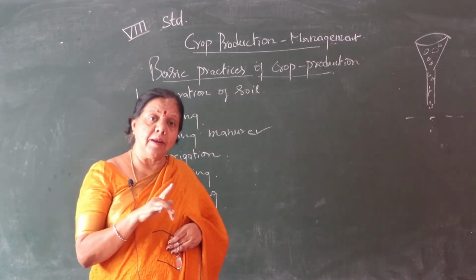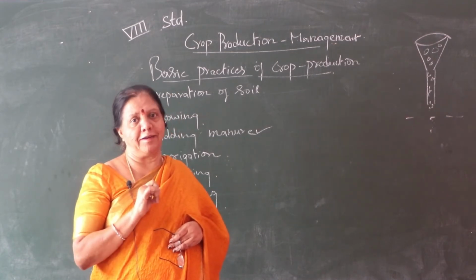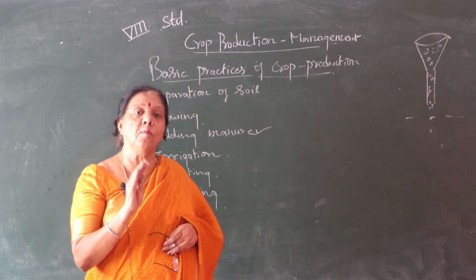Organic food is manure, inorganic food is fertilizer. Fertilizer contains too much chemicals.